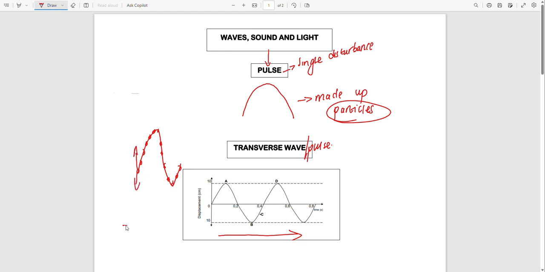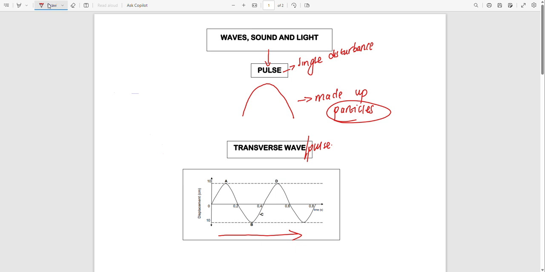That's why we say if the direction of the wave is going to the right, the particles are perpendicular to the direction of the motion. That is the definition of a transverse wave: particles moving perpendicular, or at right angles, to the direction of the motion.